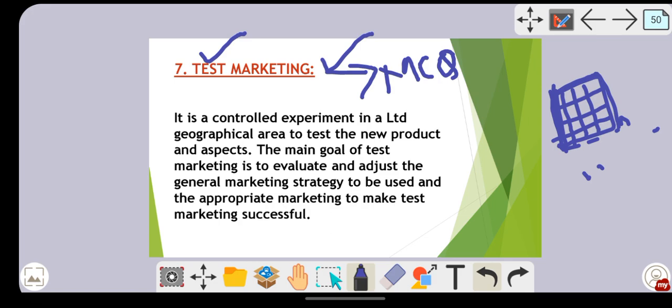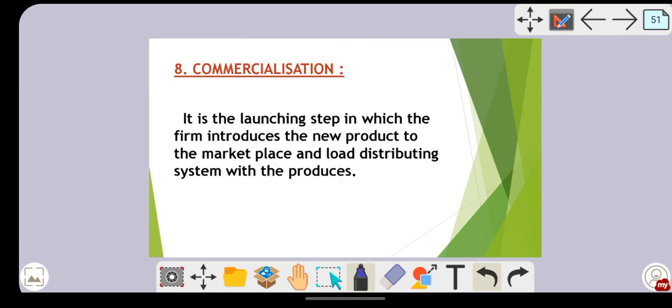Now if the patient is cured with that medicine, at that time the product has worked. In case, after consuming this particular medicine, the patient's cold has increased, is it a successful product? It is not a successful one. So that's why test marketing is made, in order to see whether the product being manufactured is good or not.